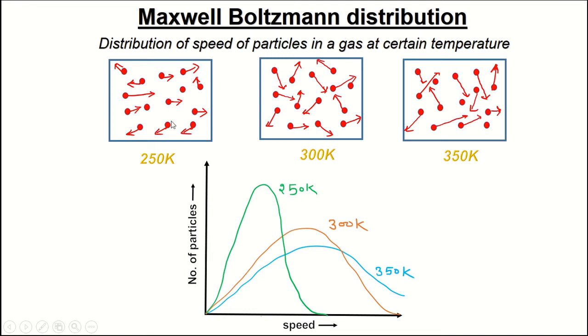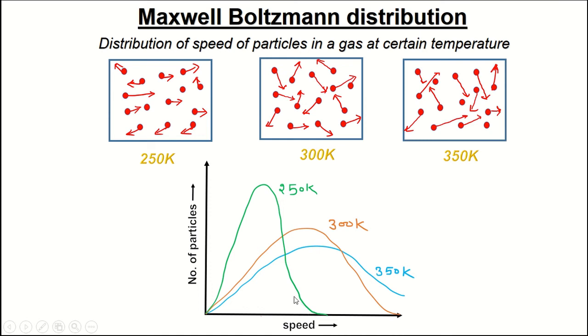I am having the same total number of particles in all the systems, so the area under these three different curves should be constant, or the same.